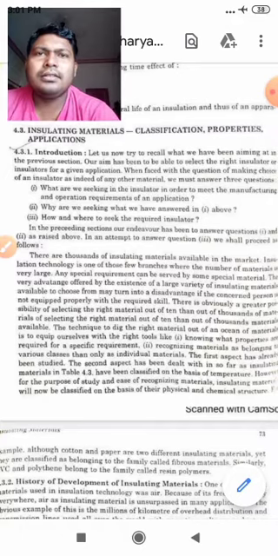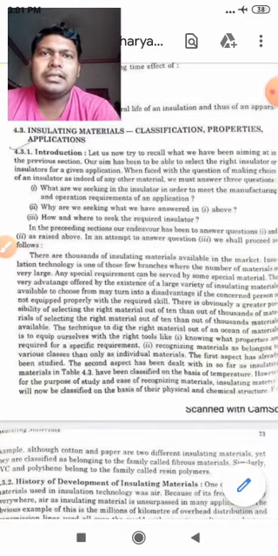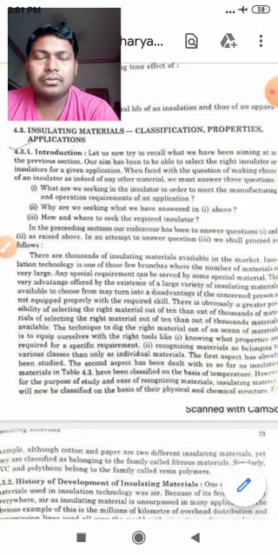So this is what will happen if we do not have the proper selection of insulator while applying insulators to any kind of your electrical wires.